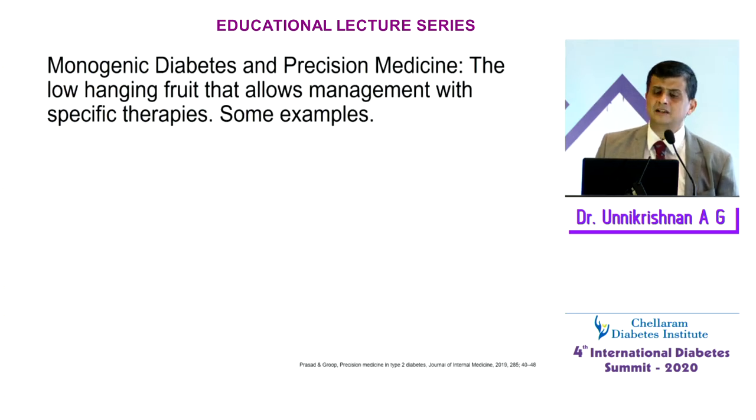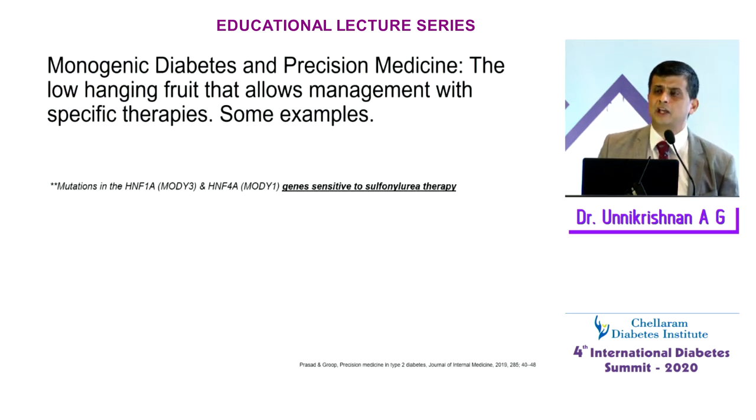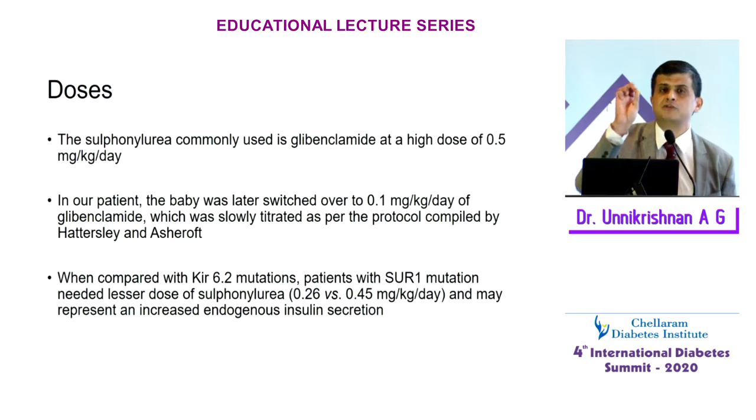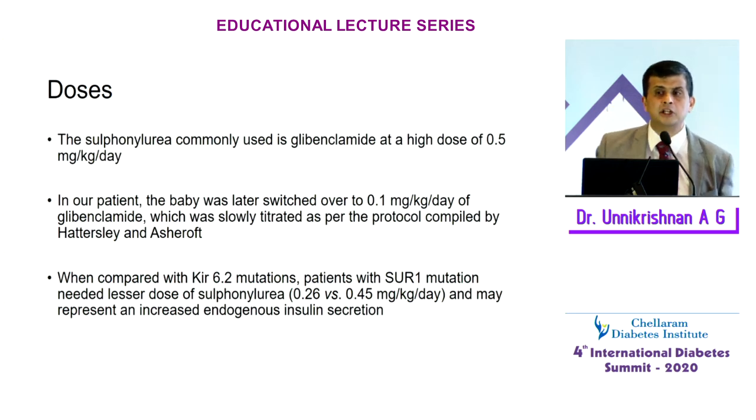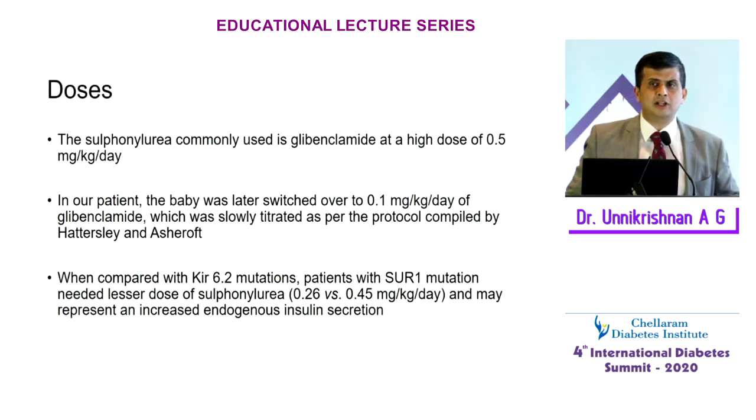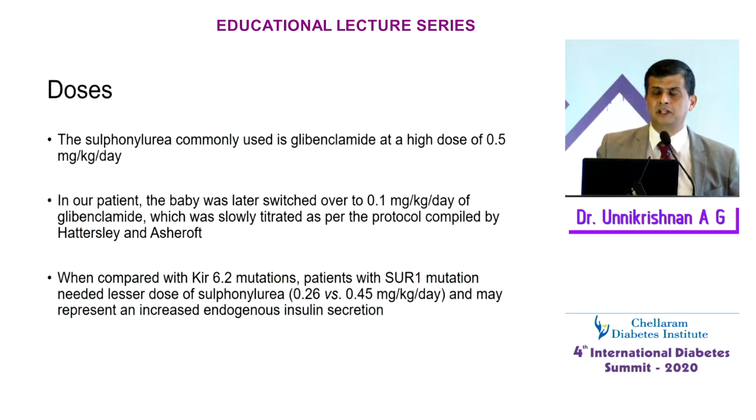So I think that these are all cases where you may get a single cause for diabetes. I also remember another neonatal diabetes case which we published. Now, this was also a newborn with diabetes. The mother said that as soon as the baby was born, whenever the baby passed urine, ants would accumulate near the urine. So we got the idea that the father of the baby was actually diagnosed as type 2 diabetes but required premixed insulin, and he had been taking premixed insulin for something like 10-15 years. And the baby also had diabetes.